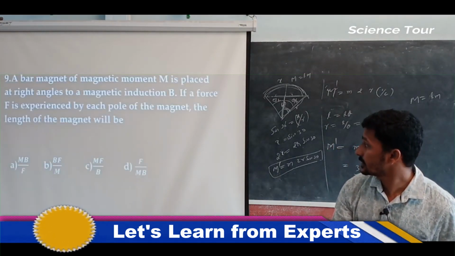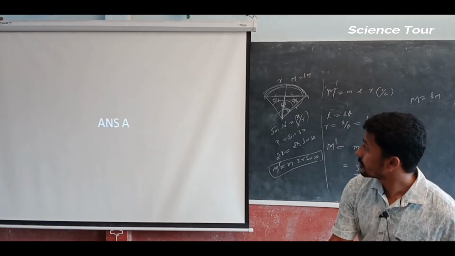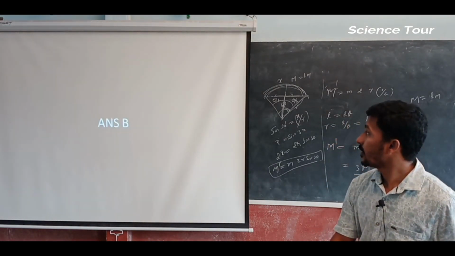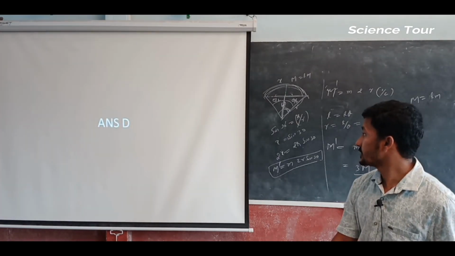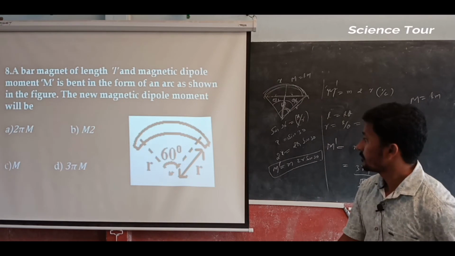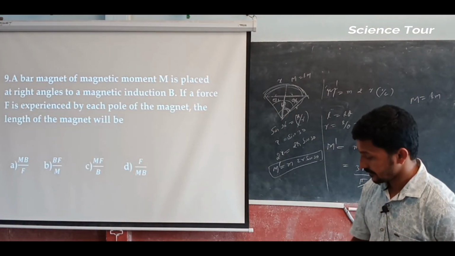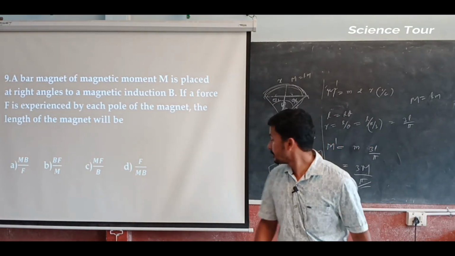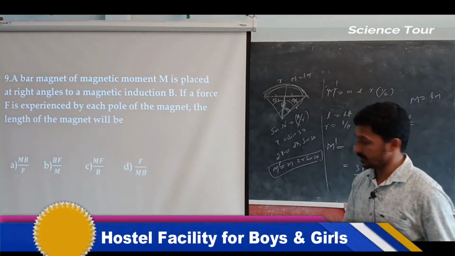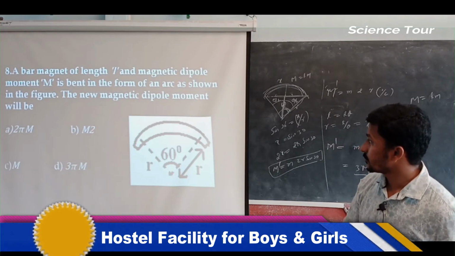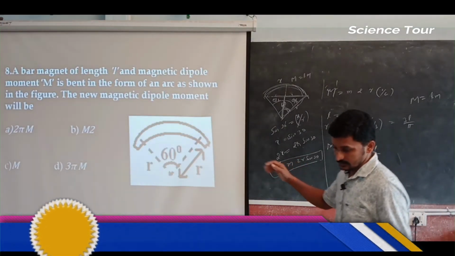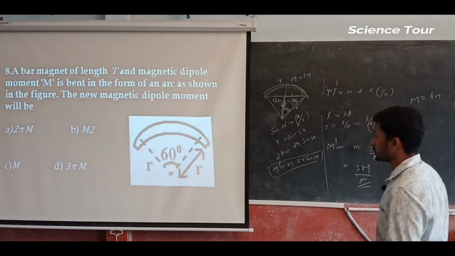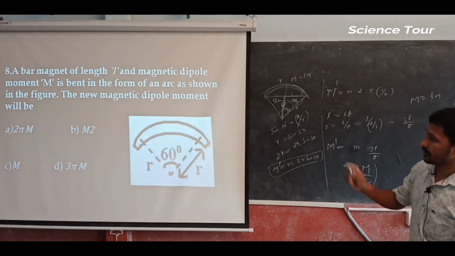So we get 3M by pi. The answer is D for the 8th question. There is a little error while typing the options, some error might have been made, but it must be like this: 3M divided by pi.